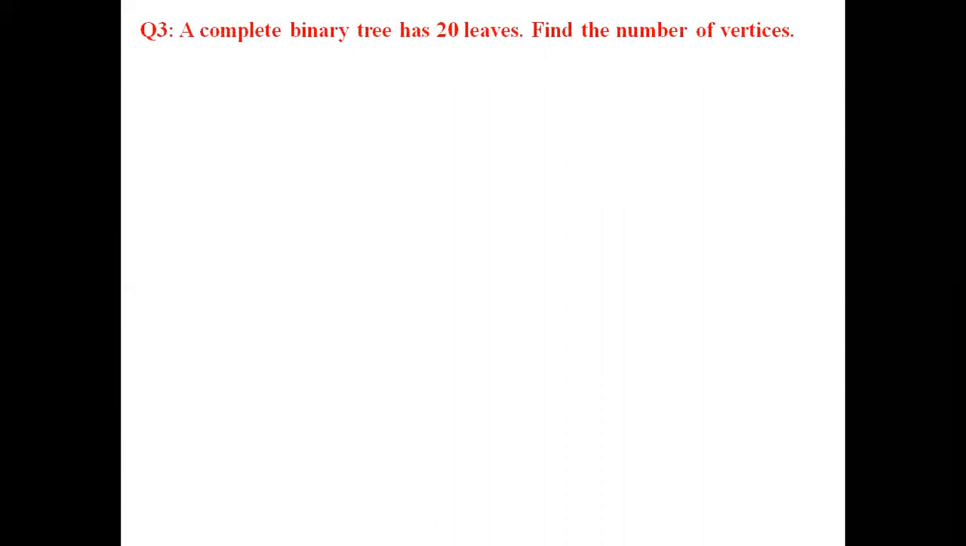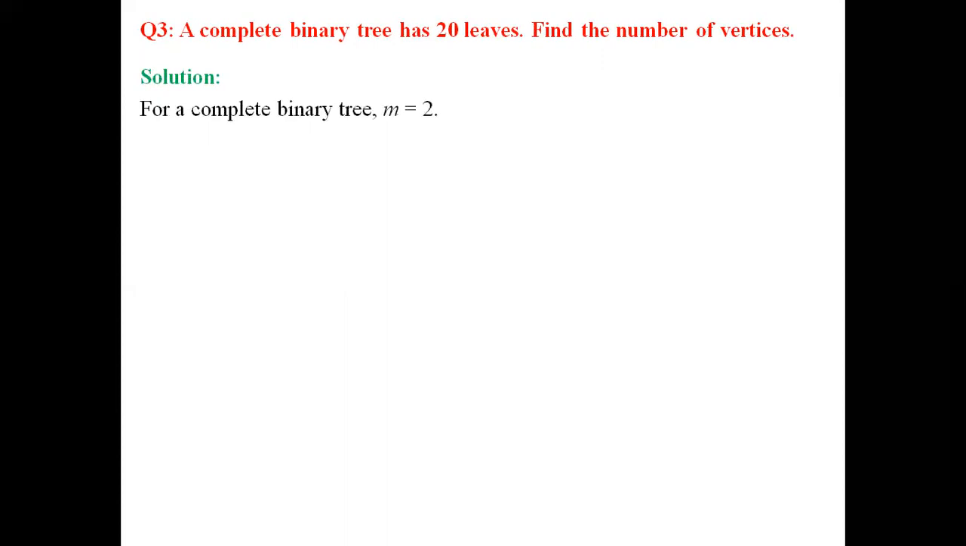Third problem. A complete binary tree has 20 leaves. Find the number of vertices. So it is given it is a complete binary tree, so m value is equal to 2 and it has 20 leaves, so p value is equal to 20. We are supposed to find out the number of vertices in the tree, that is, the n value.